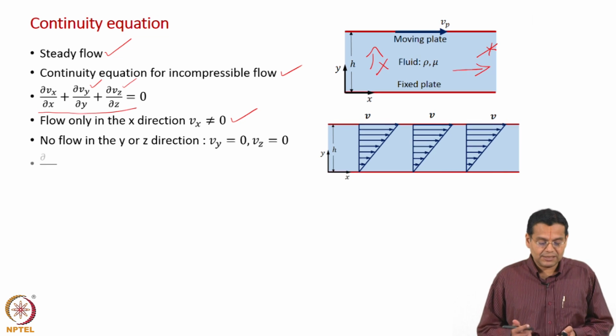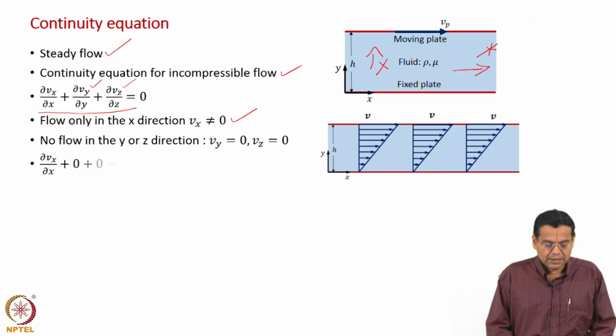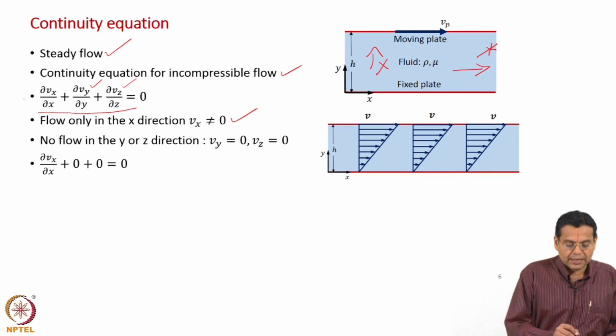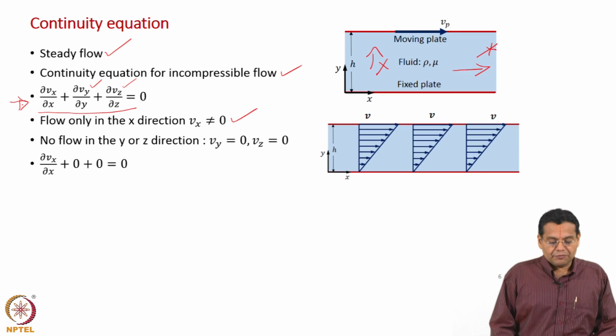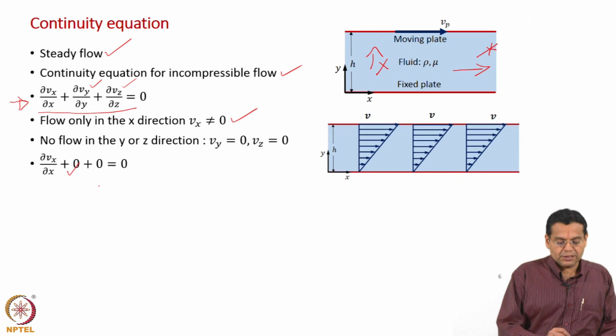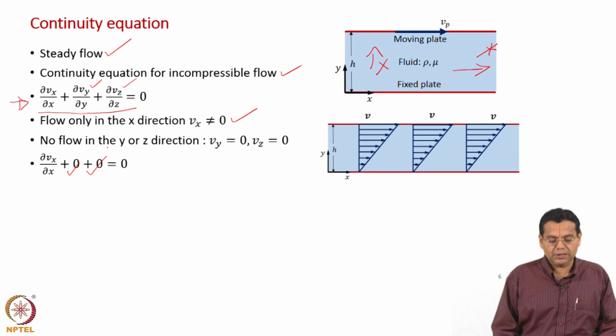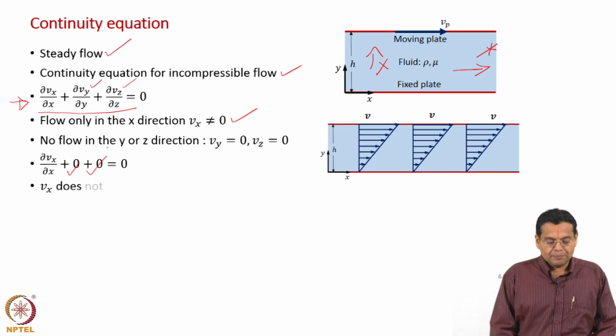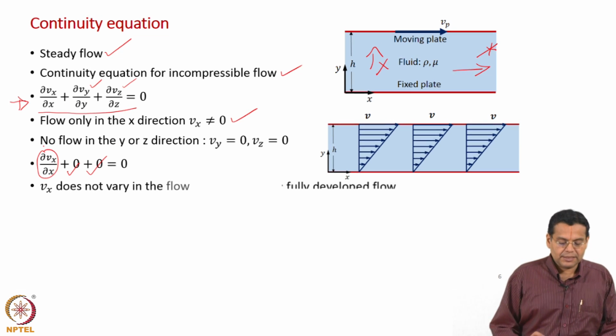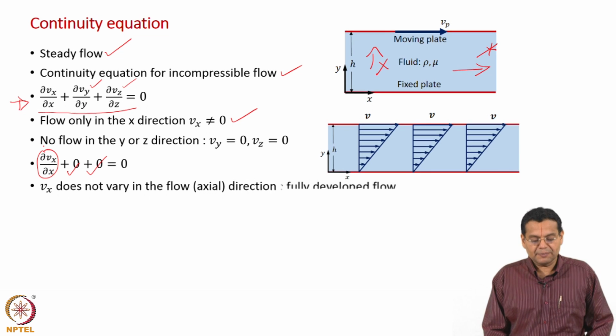Now, let us see what is the implication of this, that is what we conclude from the continuity equation. Let us substitute in the continuity equation. Okay. We have dou Vx by dou x, Vy is 0, we have got a 0 here, and Vz is 0. So, this term is 0, which means that dou Vx by dou x is equal to 0. What does it physically mean?